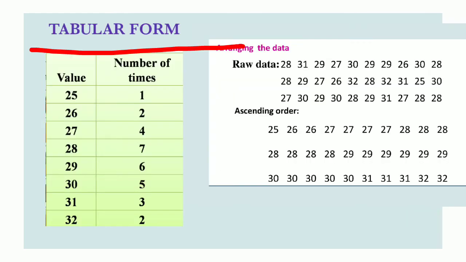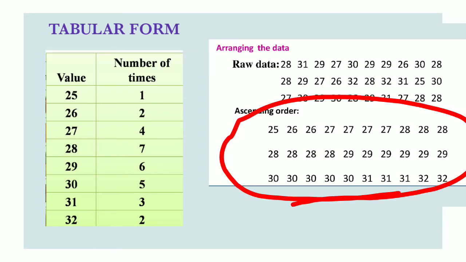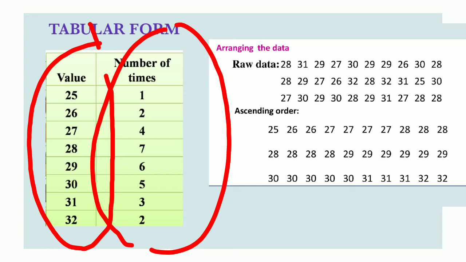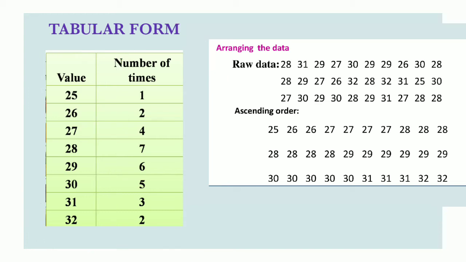Then how to draw a tabular form? Very simple. We are already given the data 25, 26, 26, etc. up to 32. The ascending order is given. So we have to write the first column as value, the second column as number of times. Values are 25, 26, 27, 28, 29, 30, 31, and 32. In the second column, number of times, 25 how many times repeated?